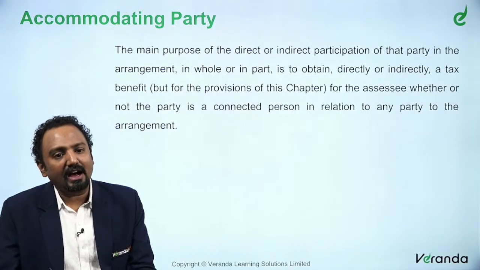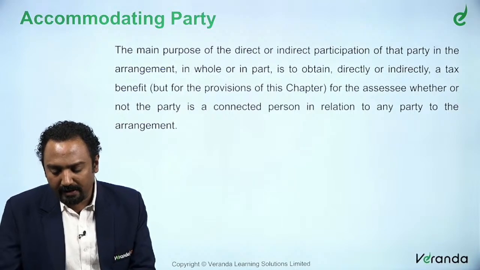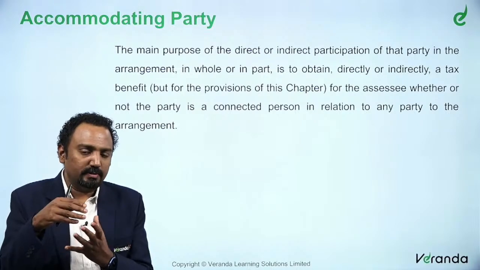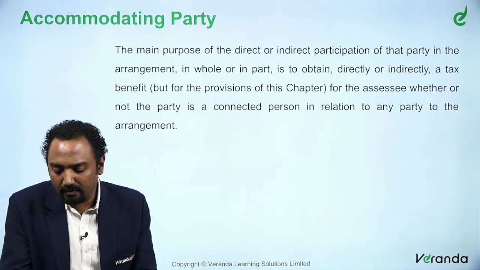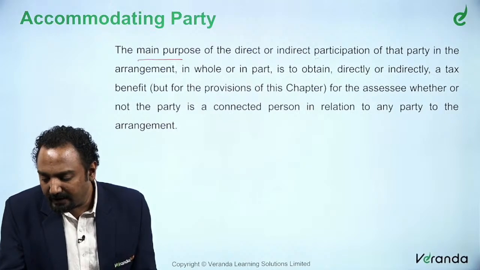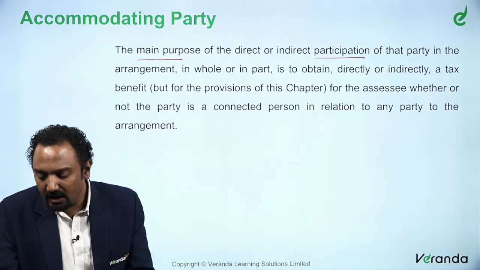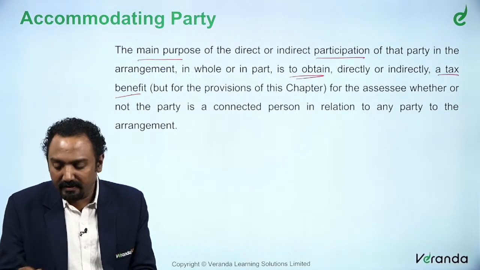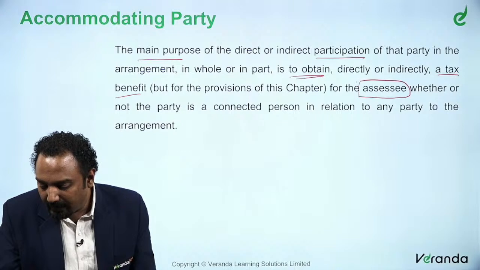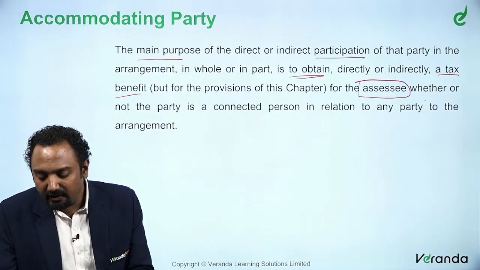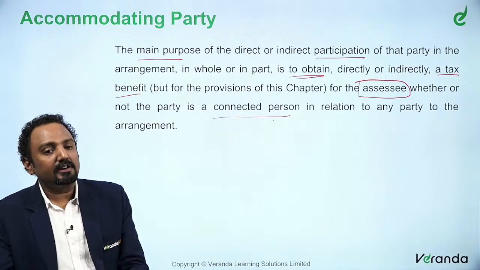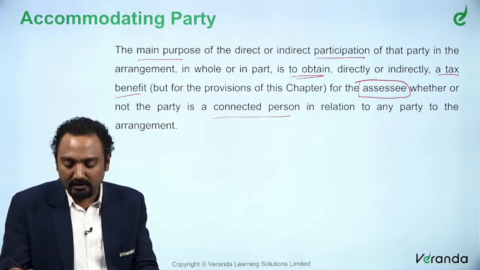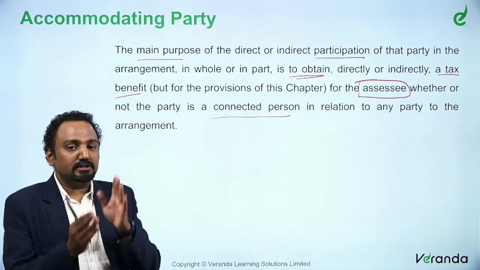So, what exactly is an accommodating party? When you say accommodating party, we said some party comes into the arrangement just to support someone. So, the main purpose of the participation is to obtain a tax benefit either for the assessee. So, benefit for the assessee, whether or not the party is a connected person and related to any party to the arrangement. What they are trying to say is, the main purpose of this accommodating party, the reason why this party is part of it.